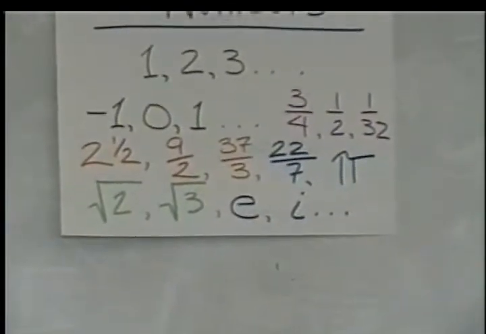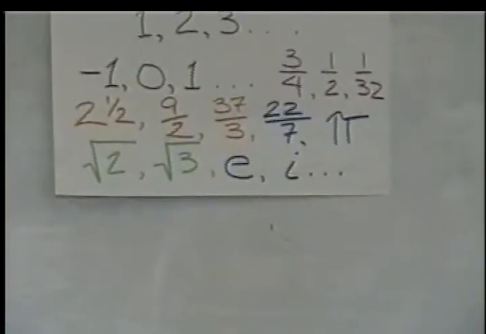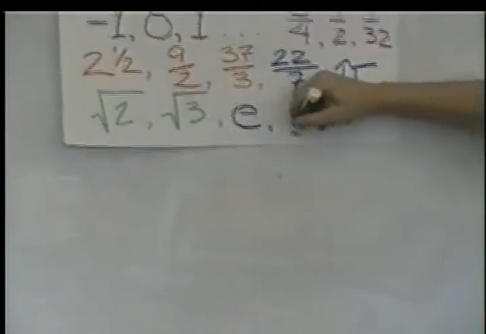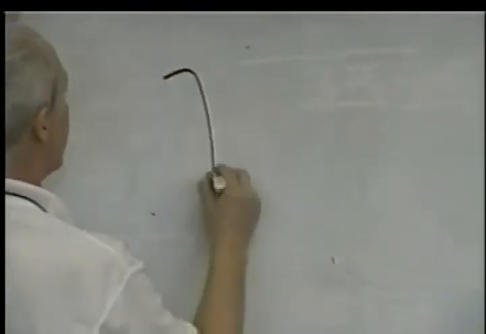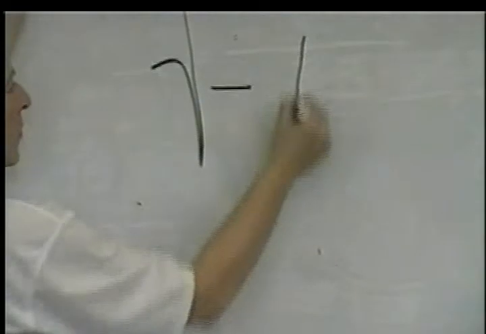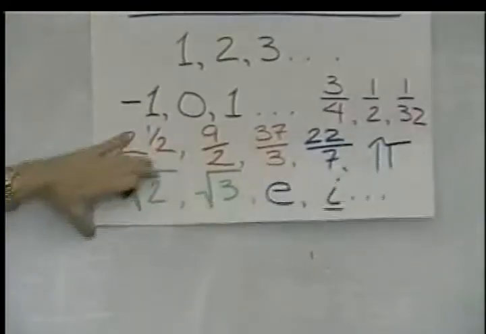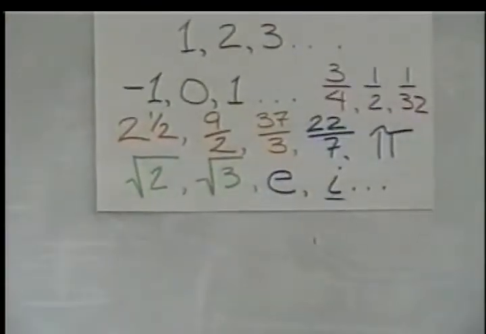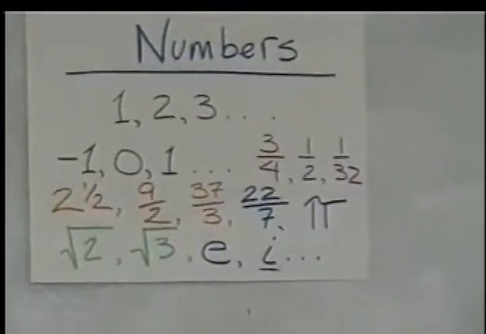And the one thing on here that we're going to need to pay attention to is this guy right here, i, which is, anybody know? What is i? The negative square root of 1. Okay. That's that crazy number we started to work with.